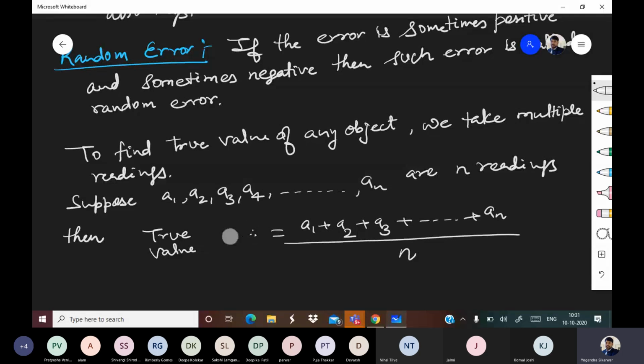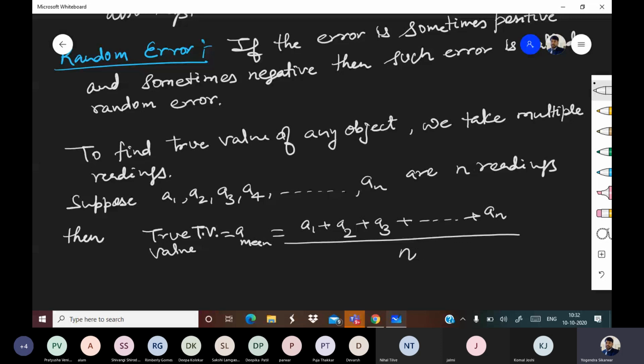So that's how we find the true value, and that is also equal to A mean. So that's how we find the true value of anything.